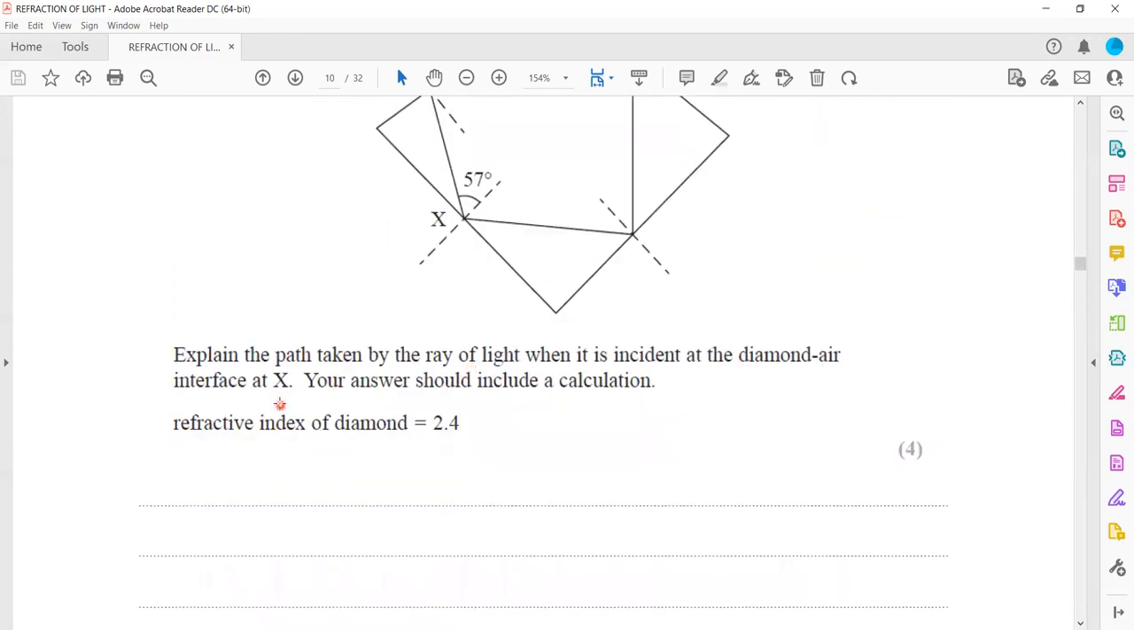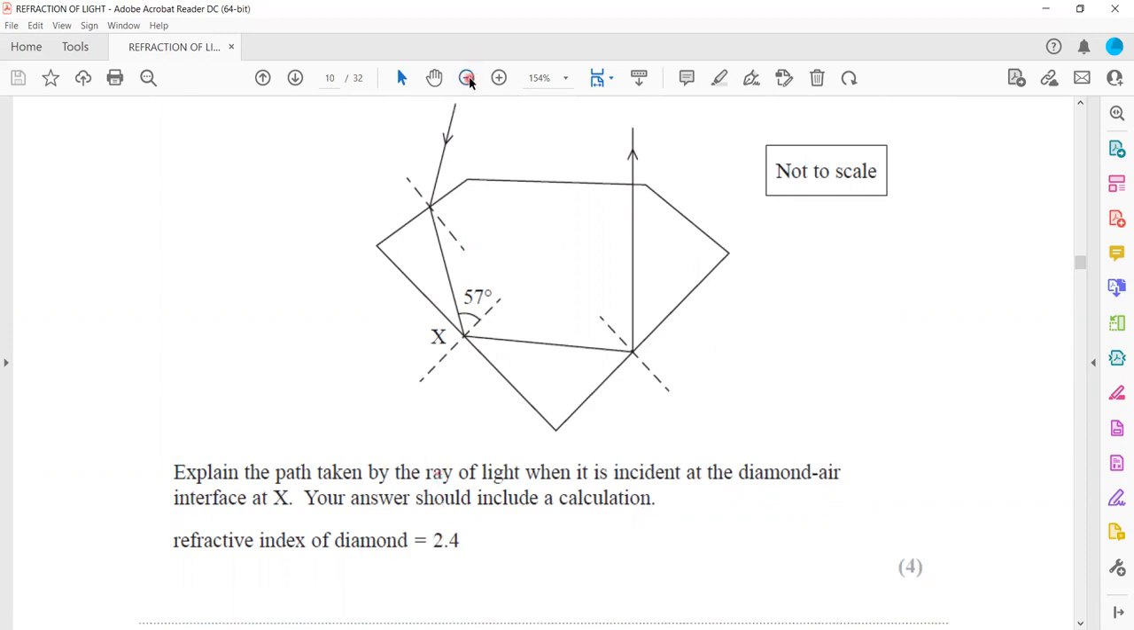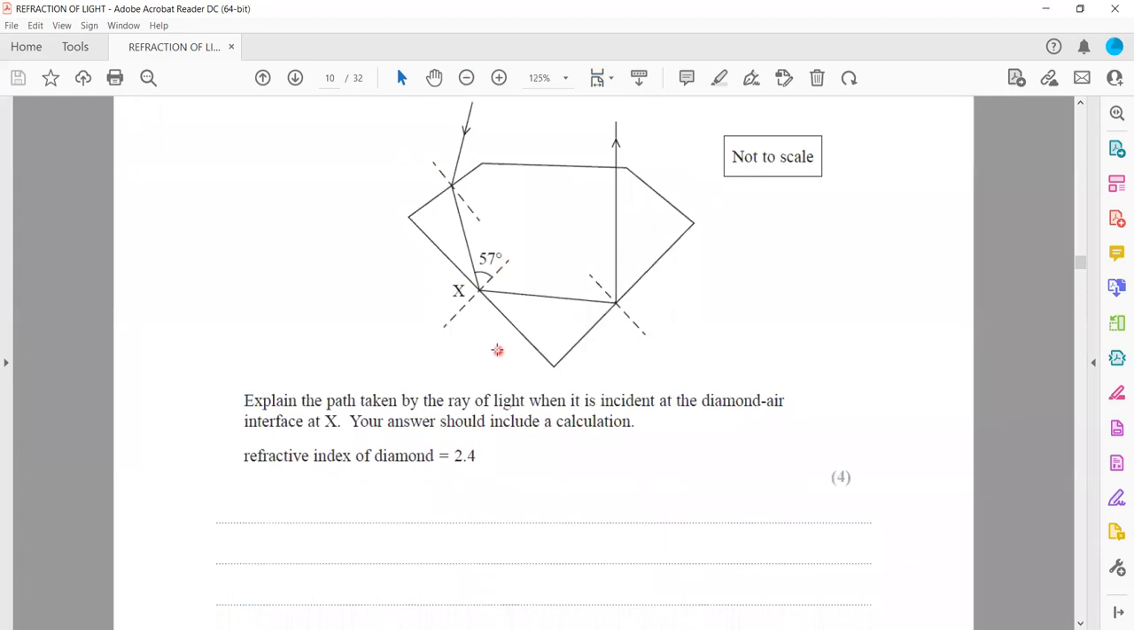That's why it leaves. Explain the path taken by the ray of light when it is incident on the diamond-air interface at X. We have to explain here, and your answer should include a calculation. The refractive index of diamond is 2.4. So we'll work out the critical angle first, and we'll compare this angle 57 with the critical angle. It will be obvious that this angle 57 will be more than the critical angle.